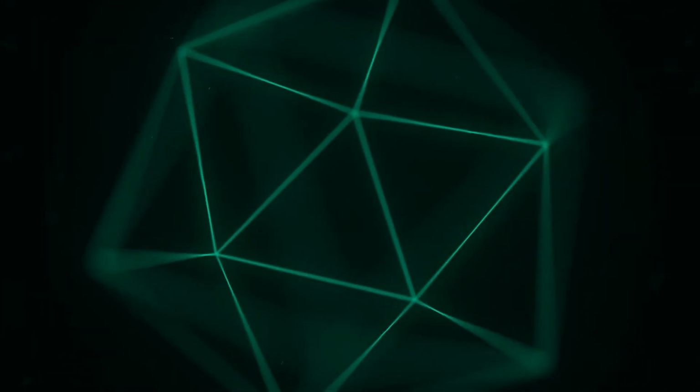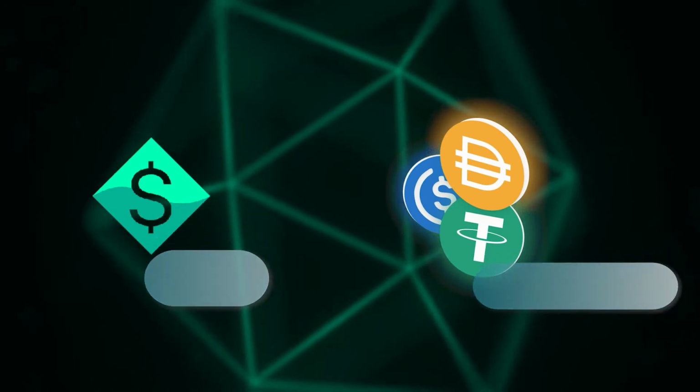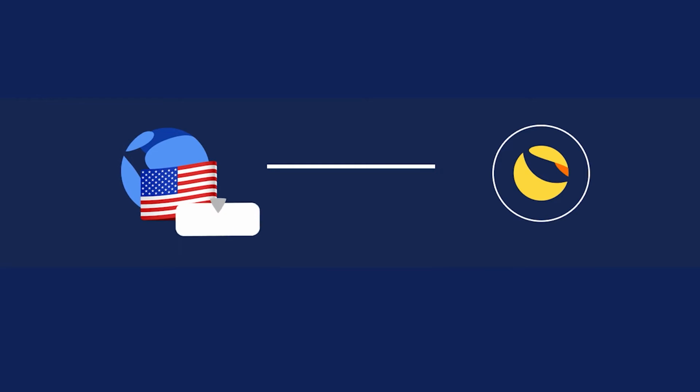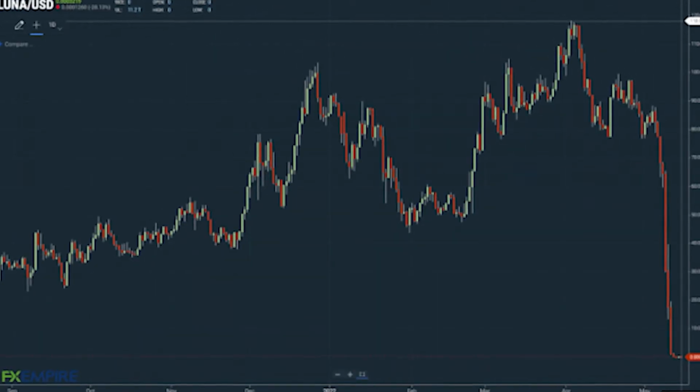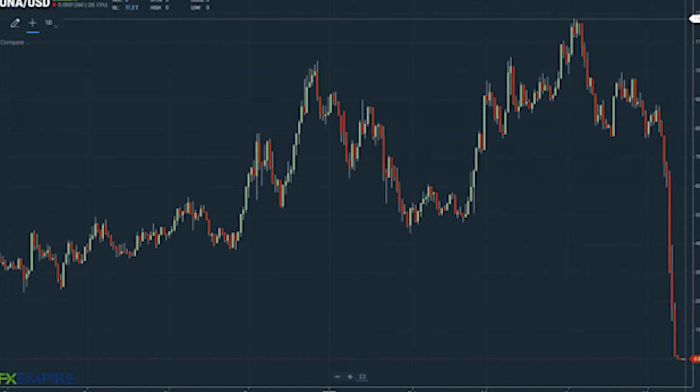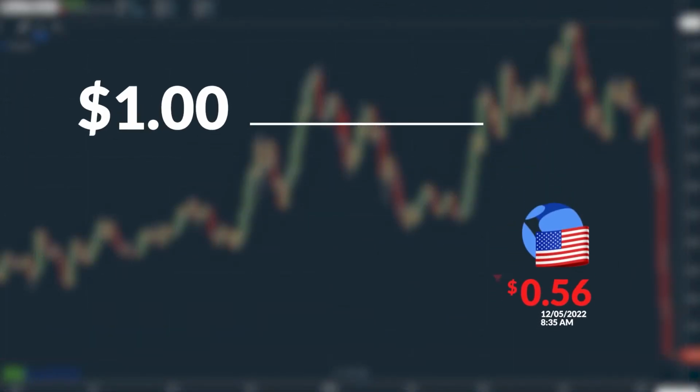But let's look at the difference between USD, Terra stablecoin and USD-N, Waves stablecoin. As mentioned in this video, the Terra ecosystem would burn X amount of Luna when creating new USD, which isn't the case with the Waves system. Waves, however, blocks X amount of Waves tokens when new USDNs are issued. The problem with Luna was that when the price of Luna dropped, thousands of new USD could be issued.